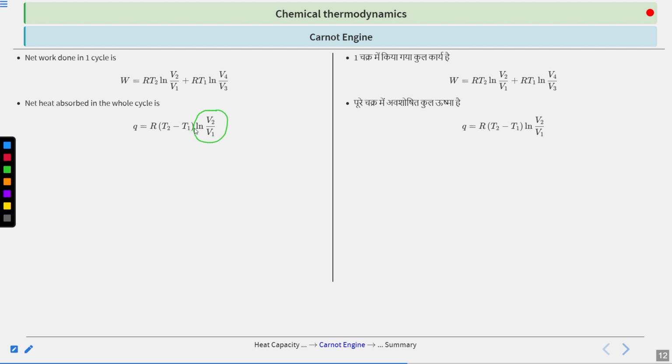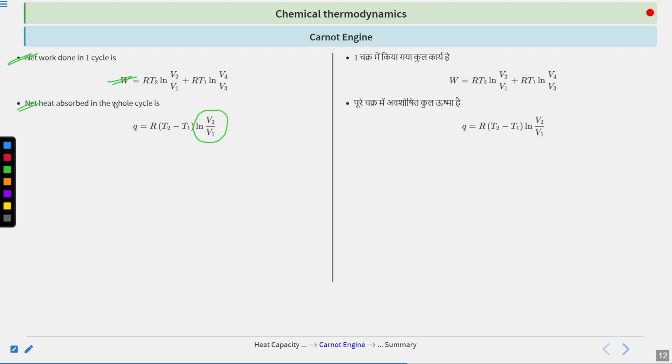Similarly, this is the heat absorbed, and this is the net work done in one cycle. Net work done in the whole cycle, I am saying. Now this is the heat supplied, and this is the work done. Now both of these should be equal, right? Then only your first law is satisfied, because it says that all of the heat that is supplied is converted to work. That is the basic fundamental of the first law. But this is not the ideal case.